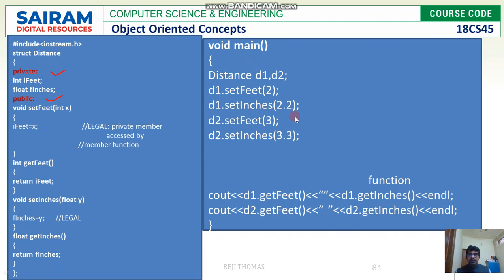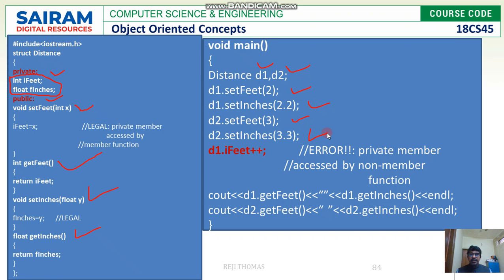Let us see your main function where we have created two structure variables d1 and d2. If you look at the structure, under private we have two members. One is i feet, the other one is f inches. These are my private data members. What does it mean? Only through member functions. What are the member functions? We have set feet, get feet, set inches, and get inches. Only using these functions can others access it. So we have called these functions, everything is fine.